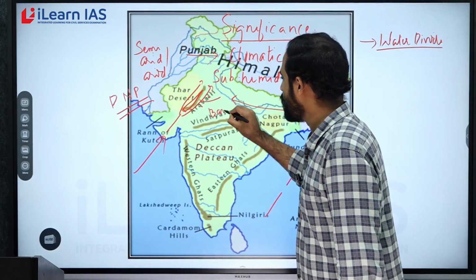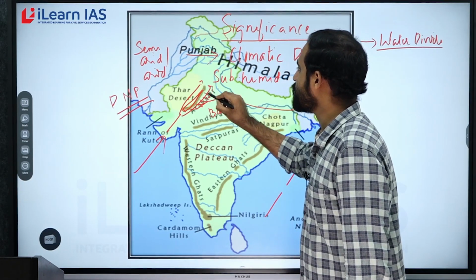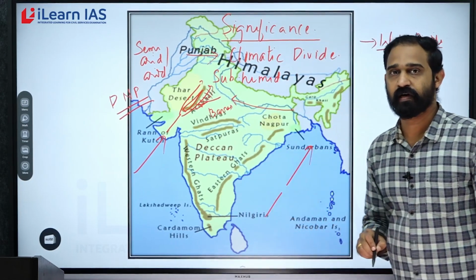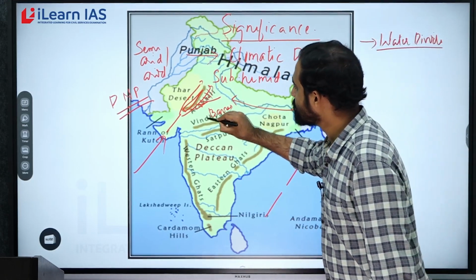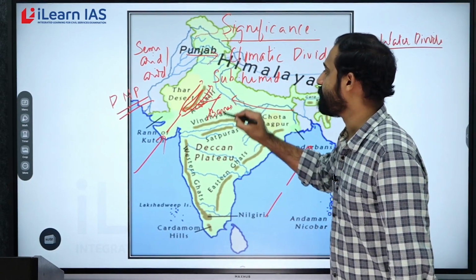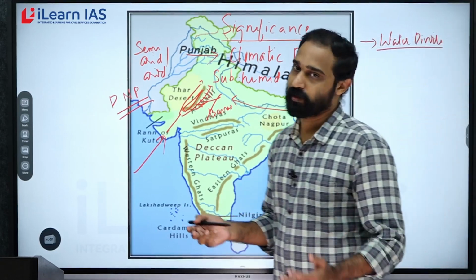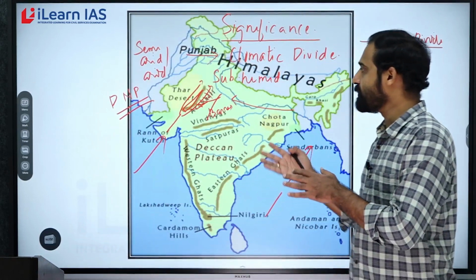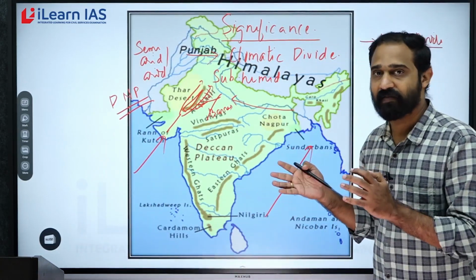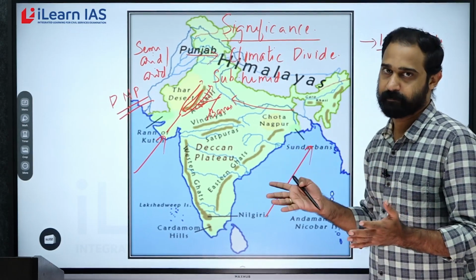You can find a large number of tributaries of Banas originating from the eastern side of Aravallis. And this Banas River is in fact a tributary of Chambal River. And we know Chambal is a tributary of Yamuna. So we can say that the eastern side of Aravallis is part of the Ganga basin or the Ganga system.